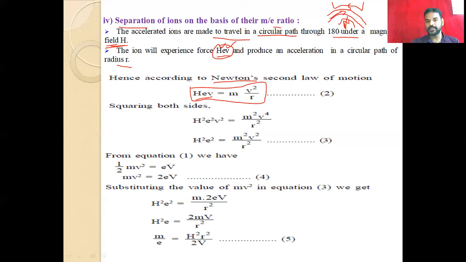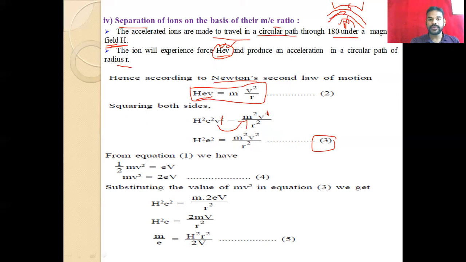So we are squaring both sides, and here we are simplifying v square. That means v square is common on both sides. So after the cancellation of v square with the v to the power of 4, we will get h square e square is equal to m square v square by r square. This is equation number 3.